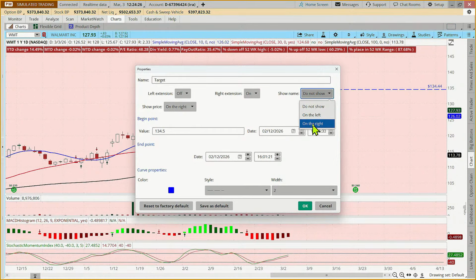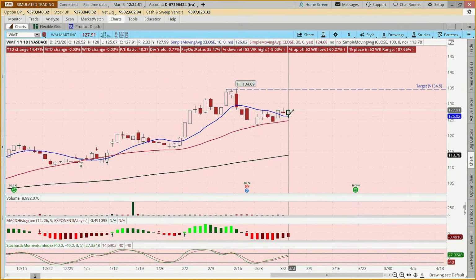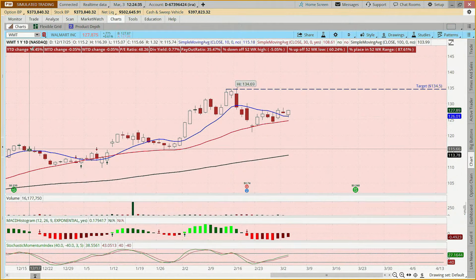And then if we want to show that on the chart, we can put that there. And yesterday it was within $1 of that target. So we decided to take the money and run. And then today that stock pulled back.